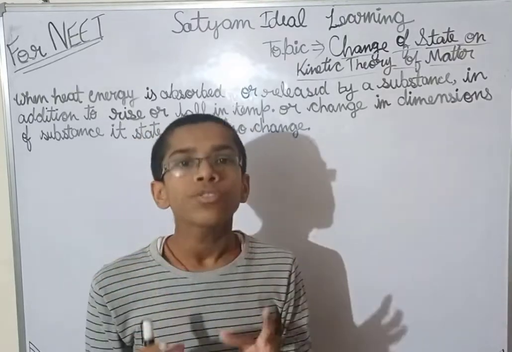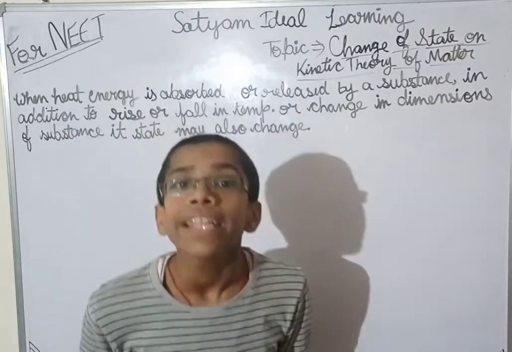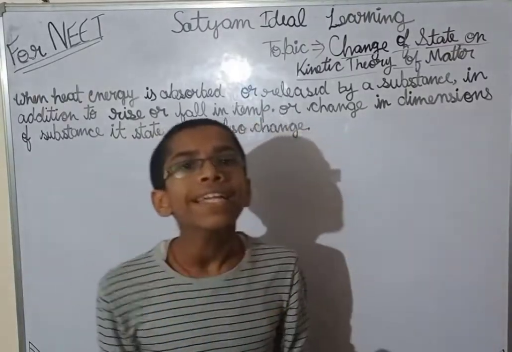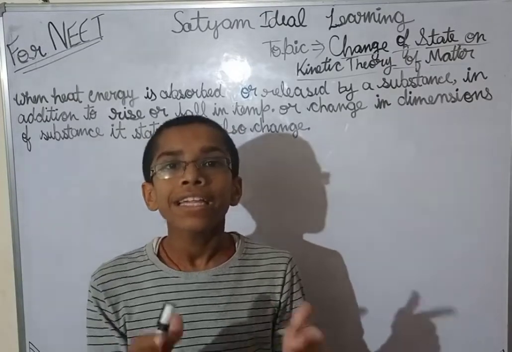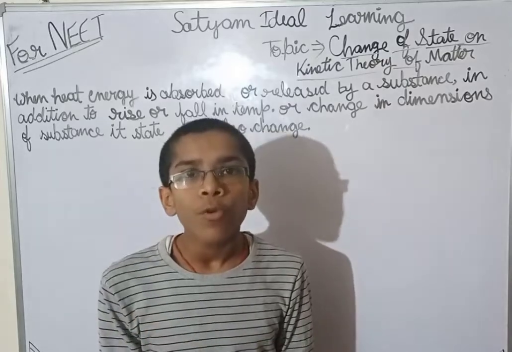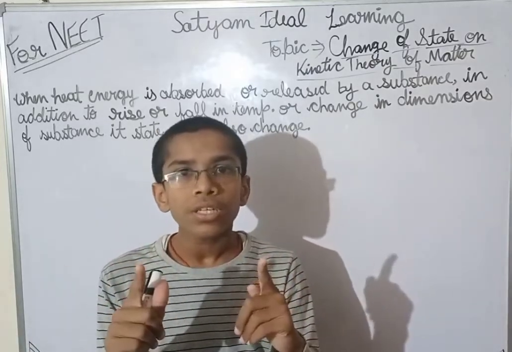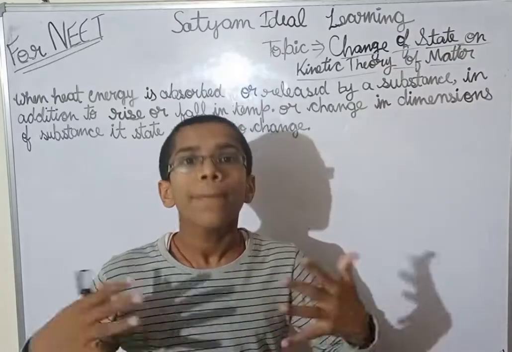The molecules inside the solid will gain heat energy, and because of that heat energy, kinetic energy will be formed, and with more heat provided, they will vibrate about their mean position with more and more amplitude.